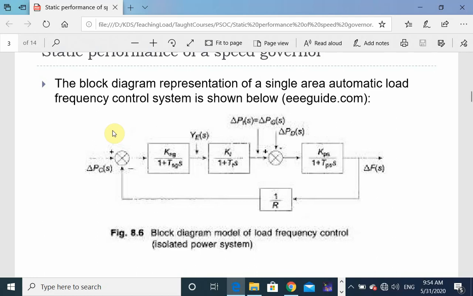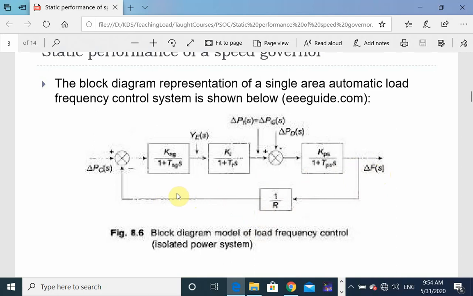So with the reduction in speed and frequency, this feedback system comes into the picture. Due to the decrease in frequency, which is sensed by the speed regulation system, it opens the steam valve.